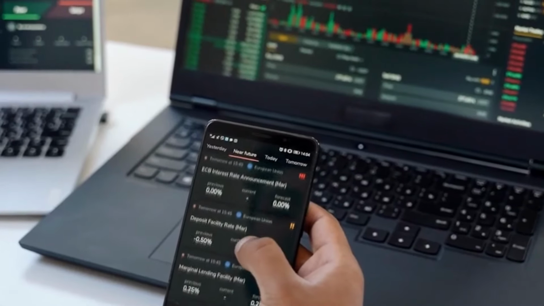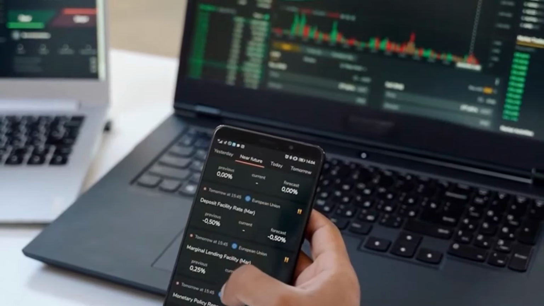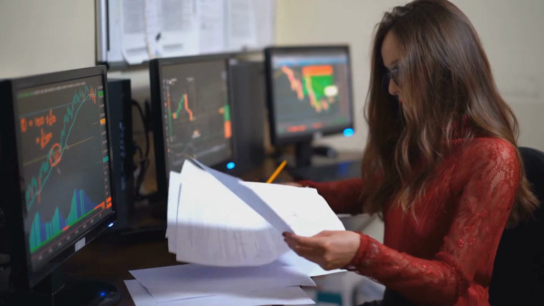By following economic reports and market trends, you can find potential trades. Remember, trading is about probability, not certainty.